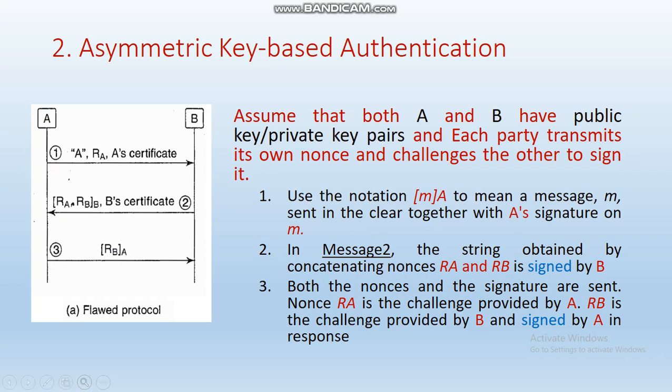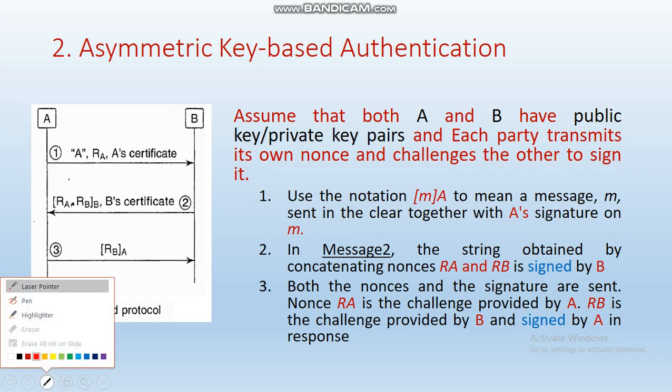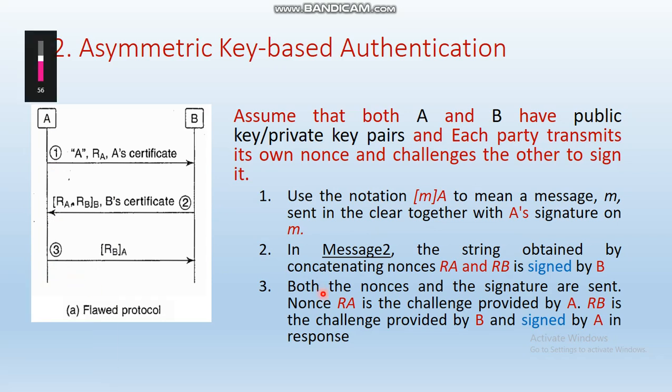Let us see the next kind of mutual authentication, that is asymmetric key based authentication. Assume again there are two parties A and B. Both parties have public and private key pairs, and each party transmits its own nonce, or a random number, and also challenges the other to sign it.